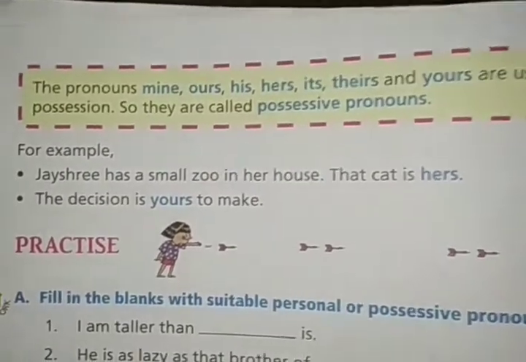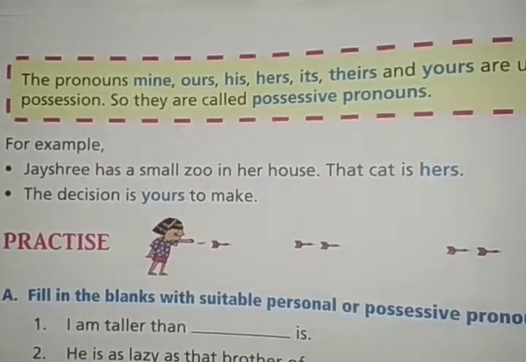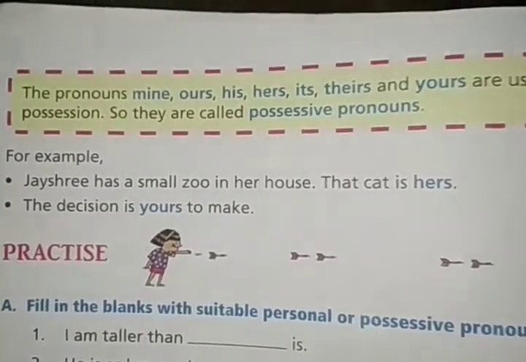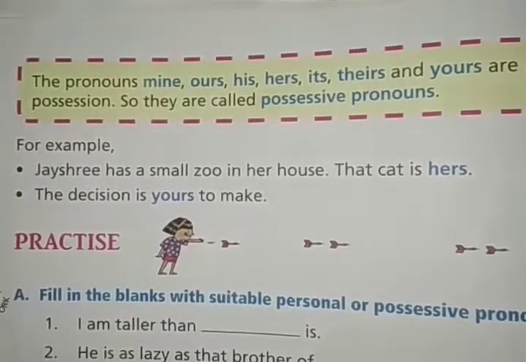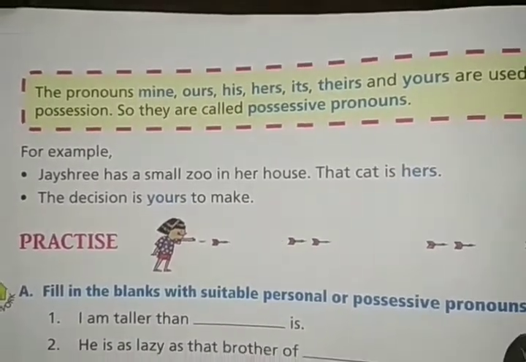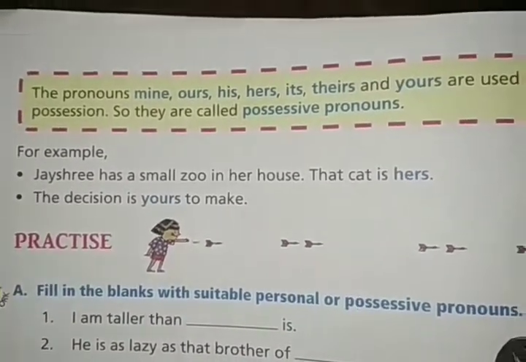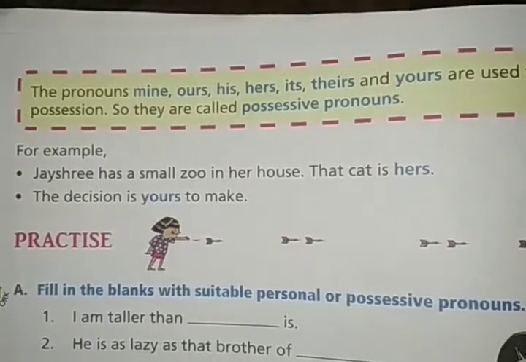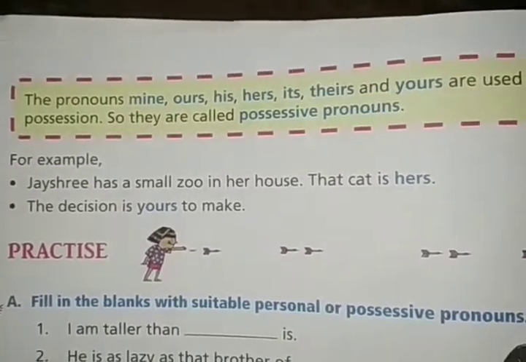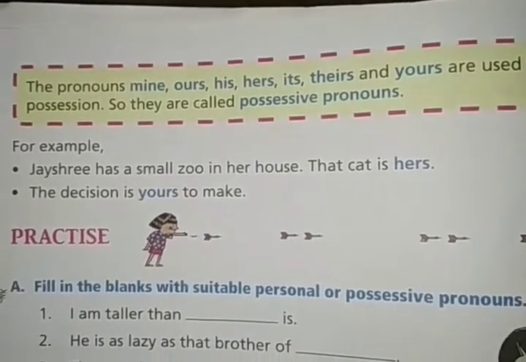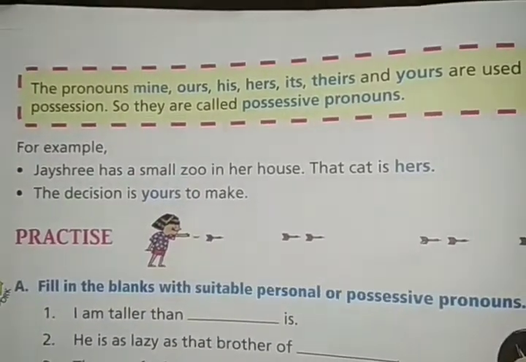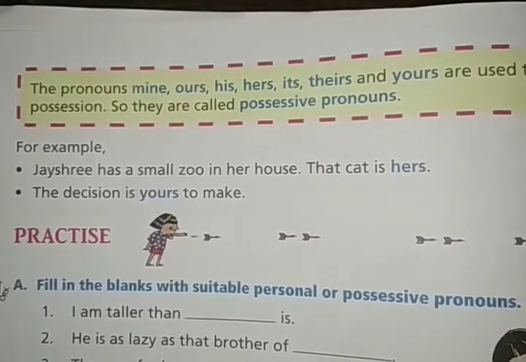Here Jayashree has the possession of the cat. Who is the owner of this cat? Jayashree. So the pronoun hers is denoting possession, the right. So hers is the possessive pronoun.